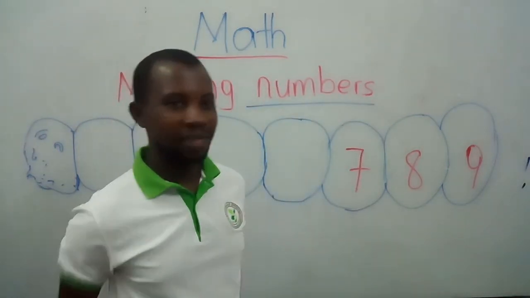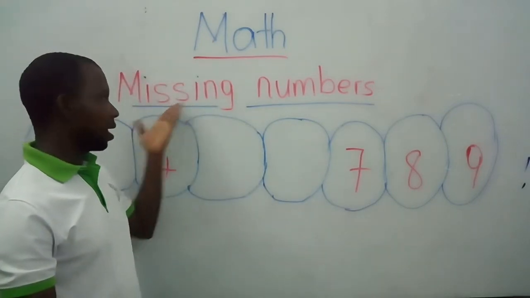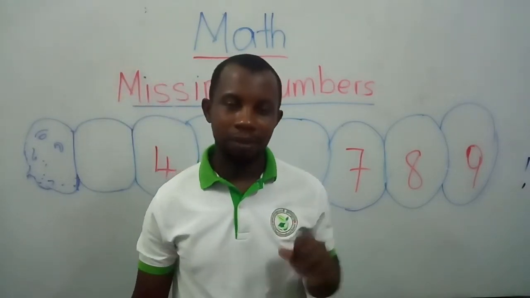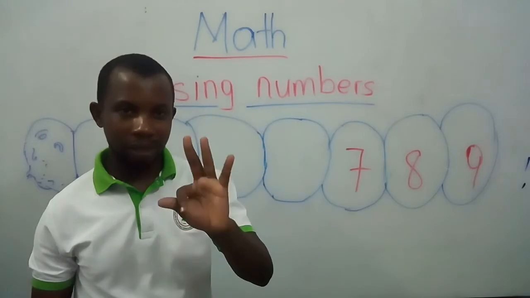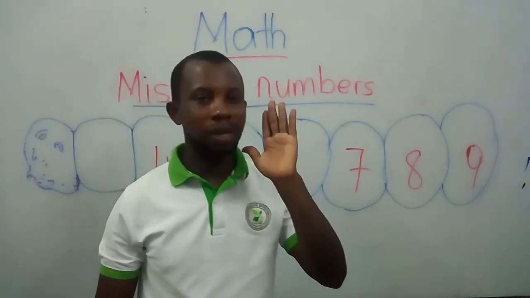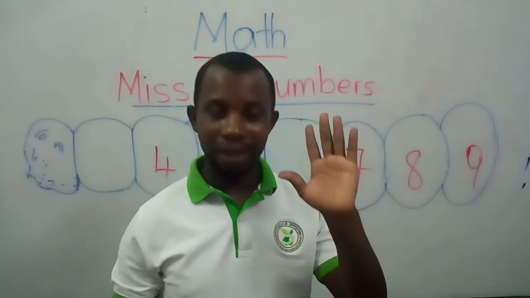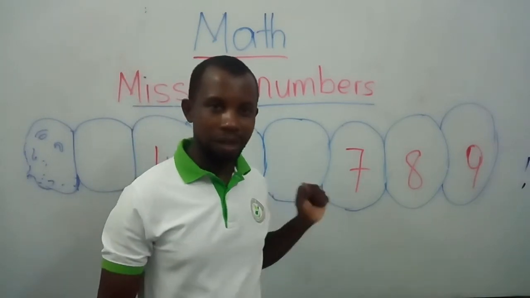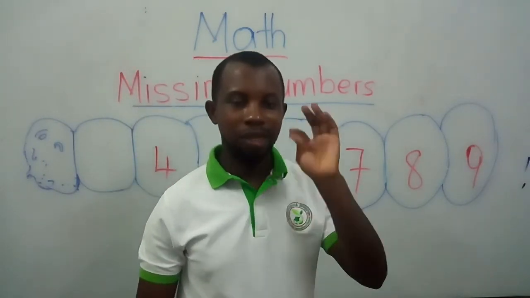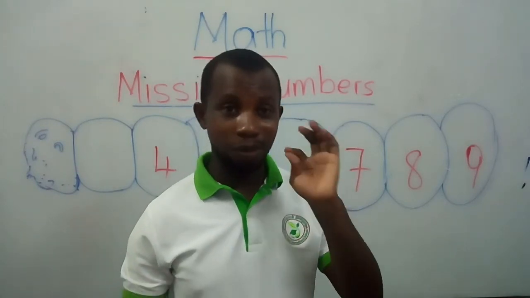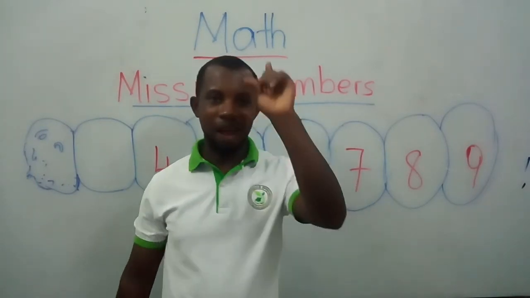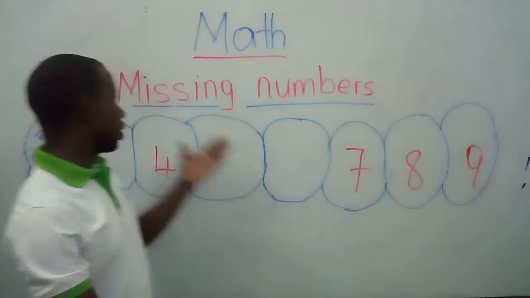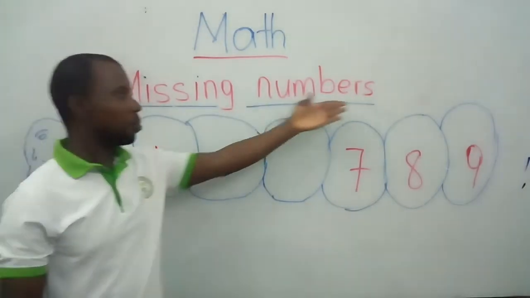Very good. Now, before we start, I will read missing numbers for you to listen three times. The second time, you are going to listen and repeat after the teacher. The last time, we are going to read it together with the teacher. Are you ready? Very good. Now, 1, 2, 3. Let's go. Missing numbers.